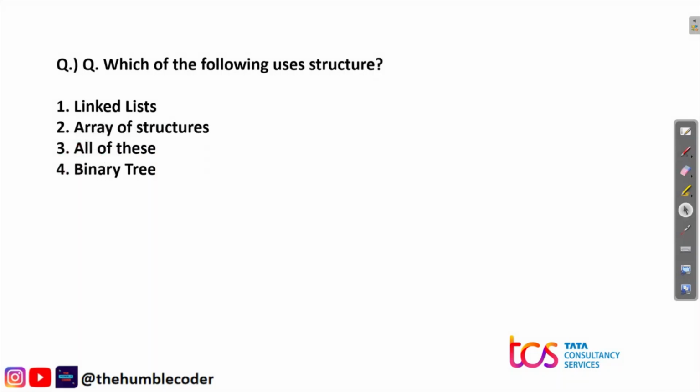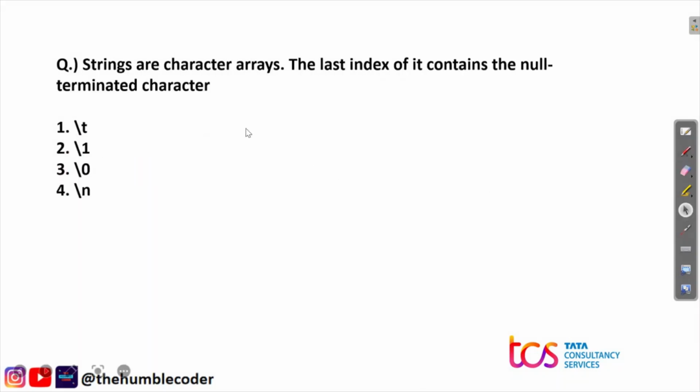Moving on to our next question. Strings are character arrays. The last index of it contains the null terminated character. The options that we have are \t, \1, \0, \n. So basically a string ends with a null character. Now null character is always represented by \0. So the correct answer for this question is option number 3.